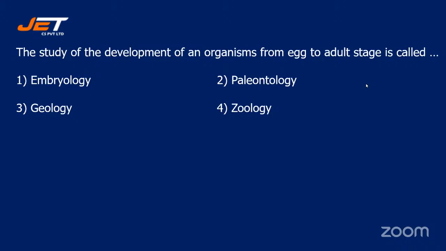Next question. The study of development of an organism from egg to adult stage is called dash. Your options are number 1, embryology, option number 2, paleontology, option number 3, geology, or option number 4, zoology. The correct pronunciation is zoology. So the study of development of an organism from egg to adult stage is called what? Embryology, paleontology, geology, or zoology?